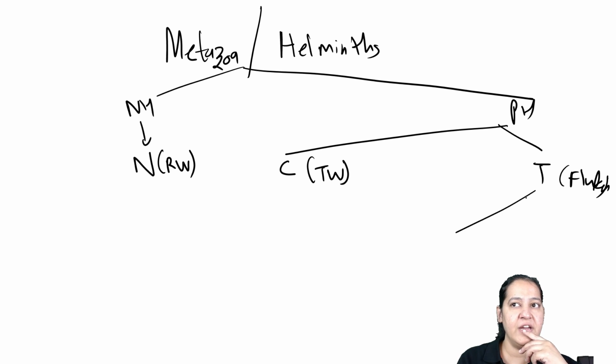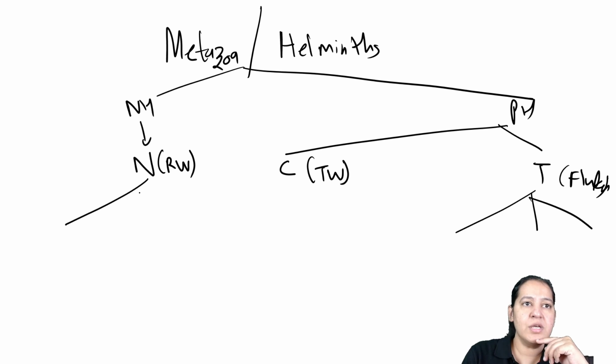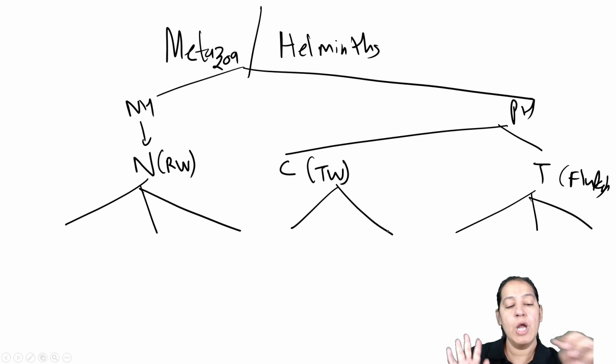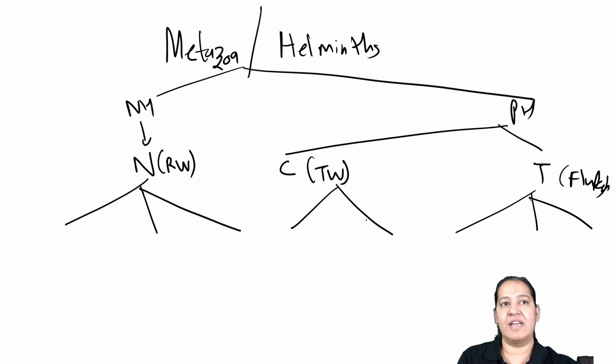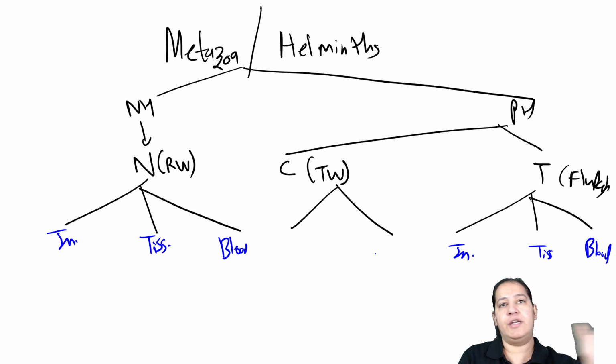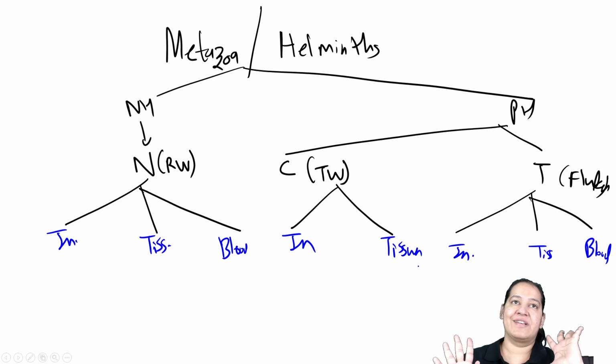Trematodes are divided into 3 categories. Nematodes are also divided into 3 categories, but cestodes are divided only into 2 categories. What are those categories? So here, let me write: blood, tissue, intestine. Intestine, tissue, blood. Here also intestine, tissue, blood. That is the same for both. But here only intestine and tissue, no blood. Cestodes have no blood. So that's the only difference, right?